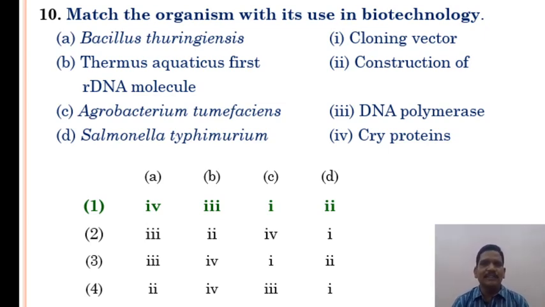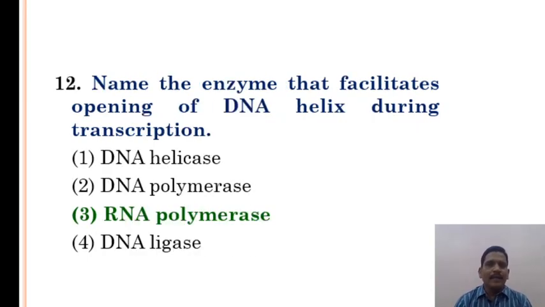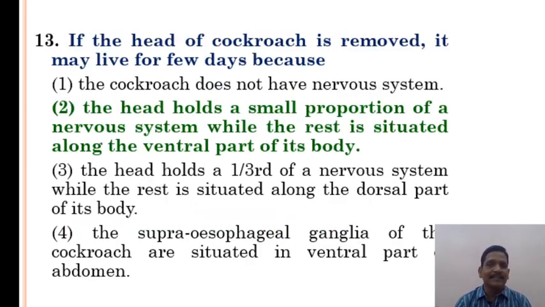For example, Bacillus thuringiensis is the source of cry proteins, Thermus aquaticus is the source of DNA polymerase, Agrobacterium tumefaciens is the cloning vector, and Salmonella typhimurium is used in construction of rDNA molecule. Identify the substance having the glycosidic bond and peptide bond respectively in their structure: inulin and insulin. Option 3 is the correct answer. Name the enzyme that facilitates opening of the DNA helix during transcription: RNA polymerase. Option 3 is correct.